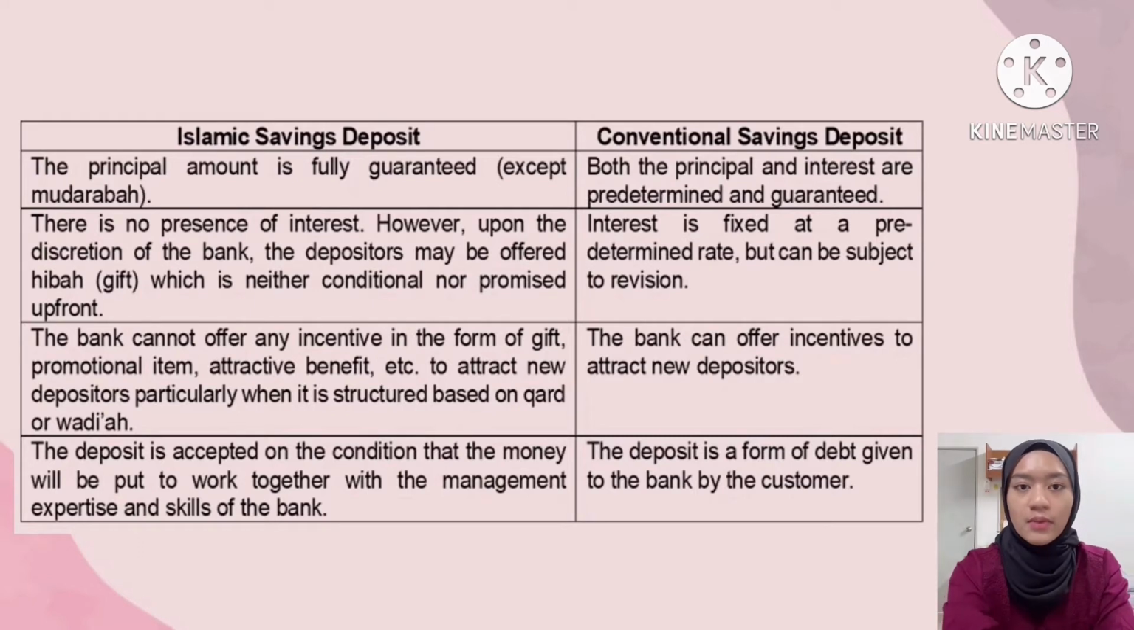Thirdly, for Islamic saving deposit, the bank cannot offer any incentive in the form of gift, promotional item, attractive benefit, and so on to attract new depositors, particularly when it is structured based on qard or wadi'ah, whereas for conventional saving deposit, the bank can offer incentives to attract new depositors. Lastly, for Islamic saving deposit, the deposit is accepted on the condition that the money will be put to work together with the management expertise and skills of the bank. And for the conventional, the deposit is a form of debt given to the bank by the customer.